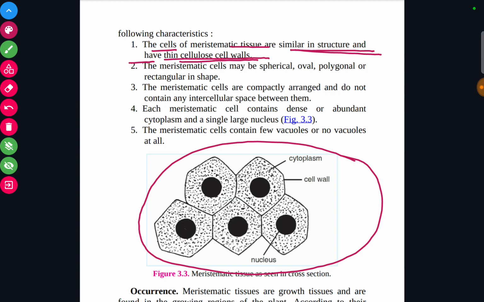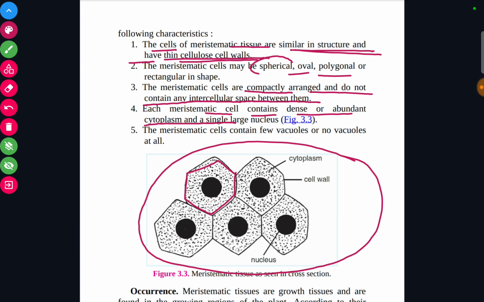Cell wall is present in all plant cells. They have spherical, oval, polygonal shape. They are compactly arranged and do not have any intercellular spaces in between them. The cells contain dense or abundant cytoplasm and a single large nucleus.